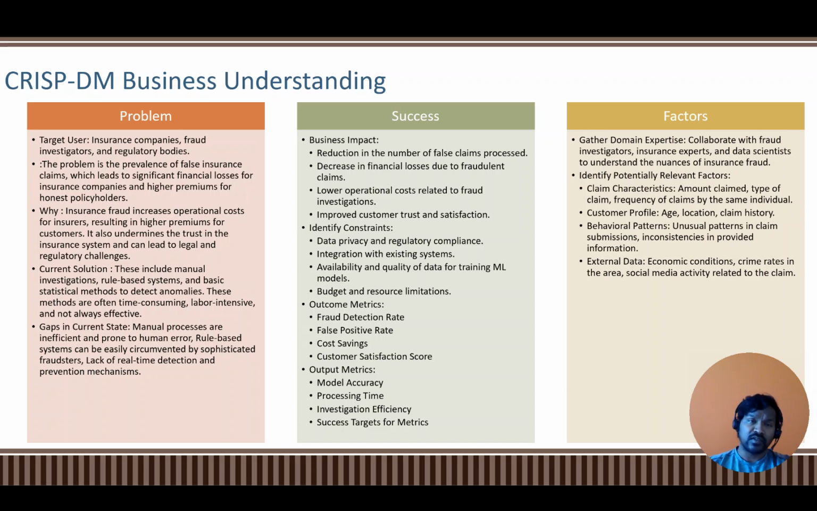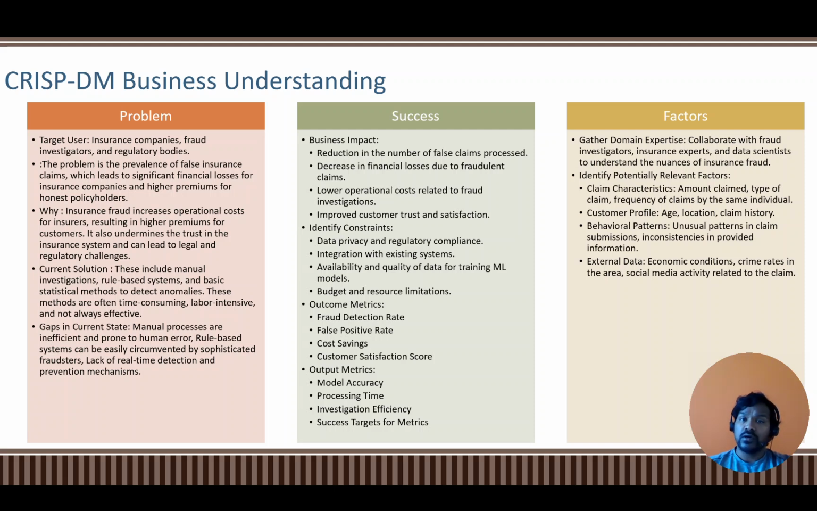So what would be the success? The success when we implement this solution would be a reduction in the number of false claims, a decrease in financial losses and lower costs, and also improved customer satisfaction. And what could be the constraints for this solution? The constraints could be data privacy, integrating with the existing legacy systems, having quality data for training our models, and budgets.